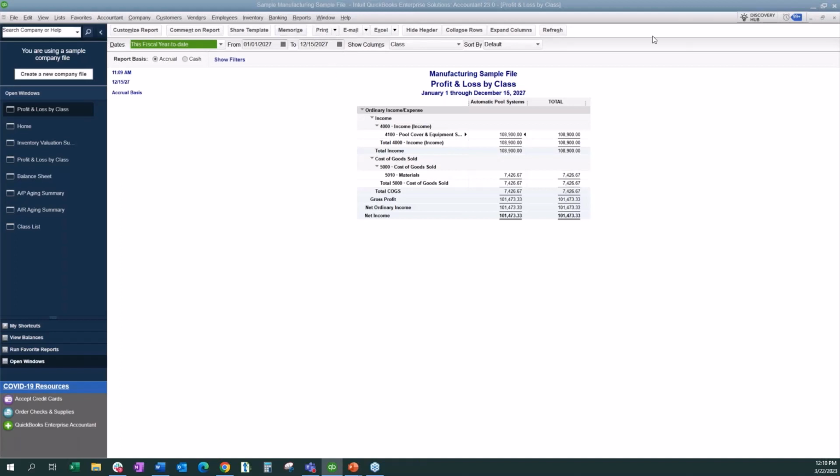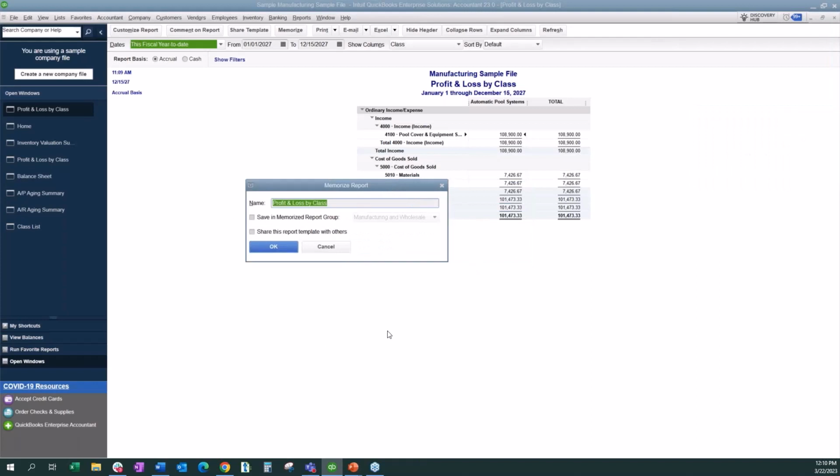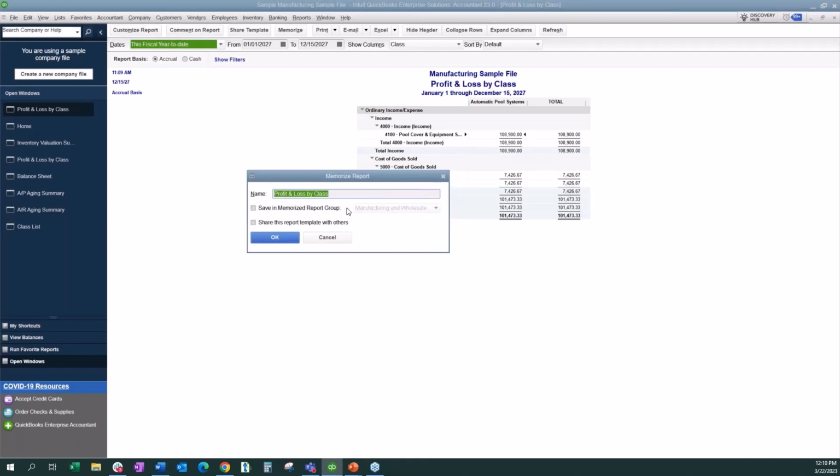So when you think about all the customization that goes into the reports, and if you're creating packages for different management teams, it can sometimes become a lot of manual work if you had to do this every single month. So QuickBooks has a feature that's called Memorize Reports. So you can see that I can name the report what I want. And then one of my favorite features is it has report groups.